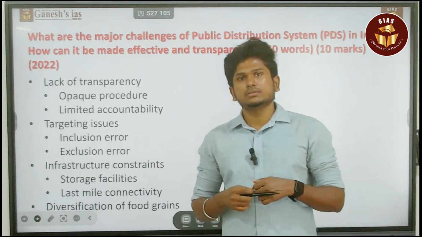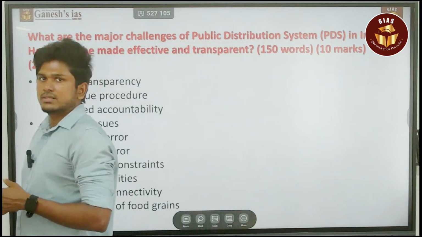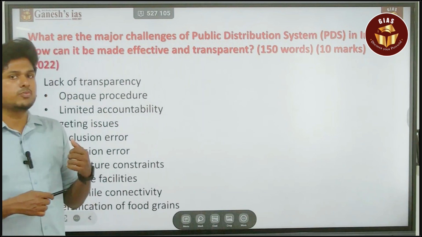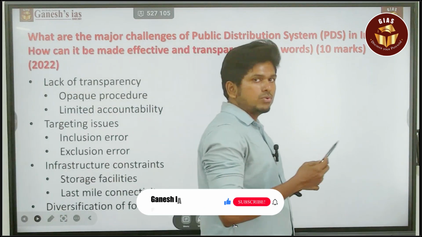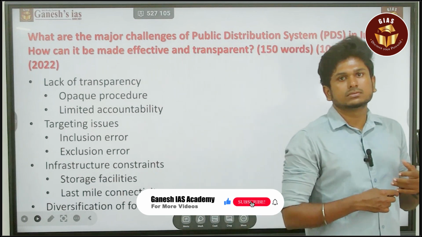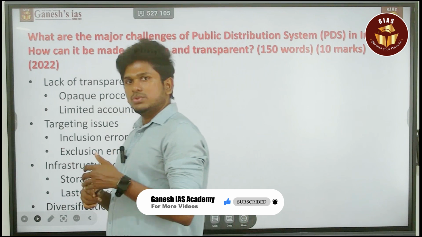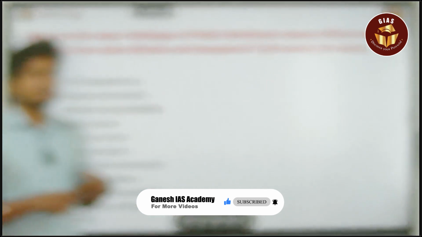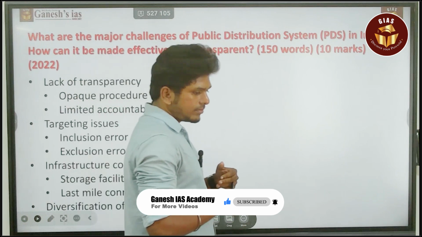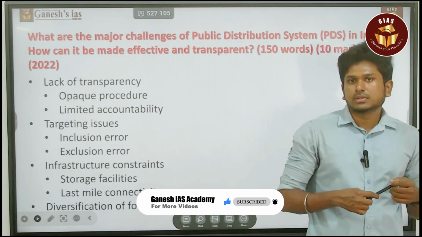Also there is no diversification of procurement. The major procurement is only rice and wheat. So these are the major challenges of this PDS system.